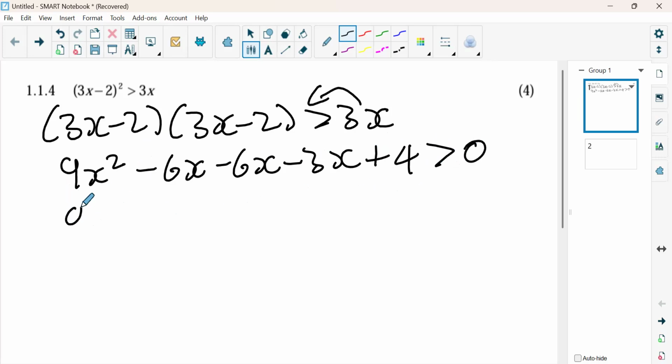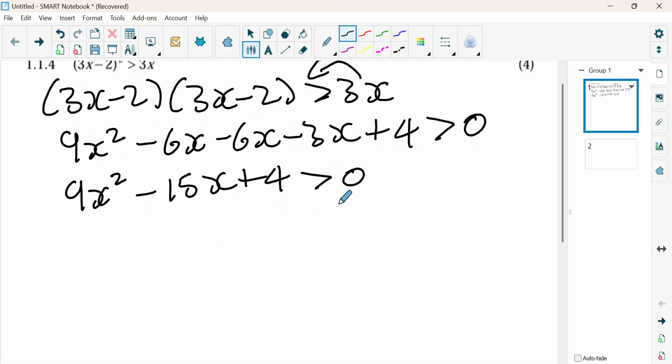Okay, let's check the like terms here, and then add them up. So we have 9x squared, and then we have minus 6 minus 6 is minus 12. Minus 3 is minus 15x. Plus 4 is greater than 0. Okay, now we're going to look for critical values.